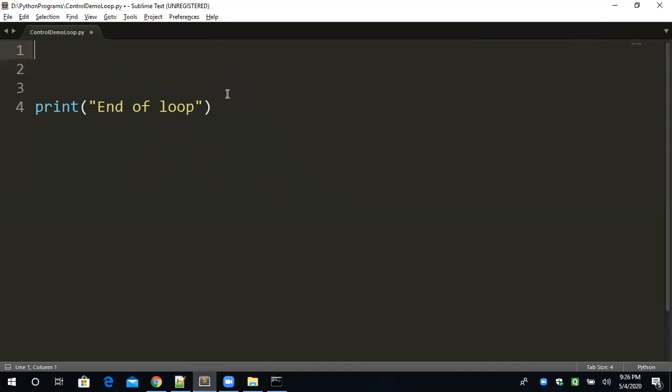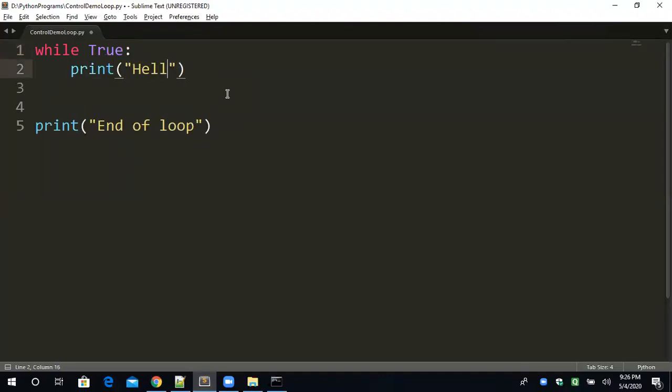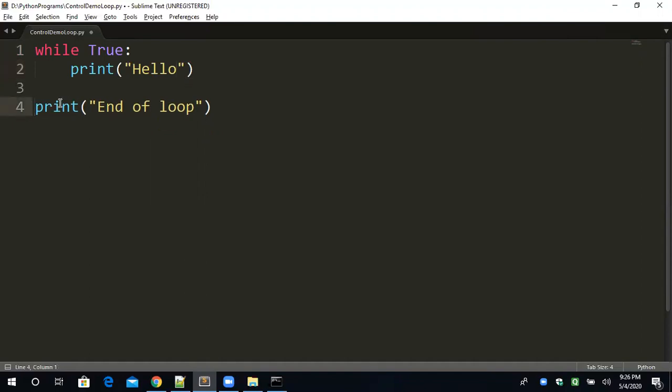So, one second, I'm just writing while true, and I'm just printing hello. This is an interview question, always asked in the interview. See, while true means I have given a Boolean constant value. This is a Boolean constant value true. It will never change by itself. Very important point I am telling you. It will never change by itself. If it will never change by itself, then it will always remain true.